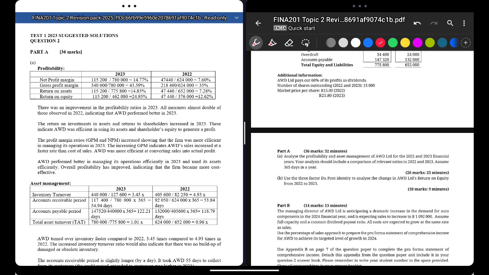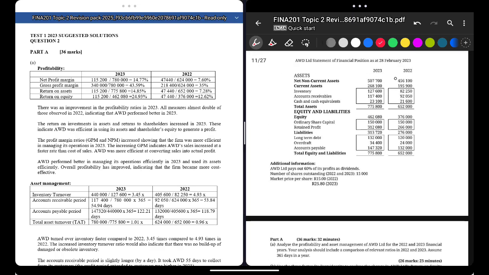Okay, so let's start. Analyze the profitability and asset management of 2022 and 2023. Now, these are comparing the years of the same company. Sometimes they might do different businesses. So this is LTD, some monkey business. This is LTD, some rabbit's business. So comparing two businesses, comparing 2 years, it's actually the same thing. But obviously your interpretation will be different. Like you'll see one business performing better than the other one. Over here you'll see 1 year you perform better than the last year. So it's different, but the same thing.